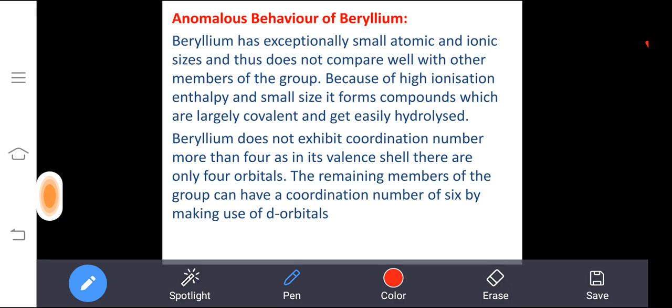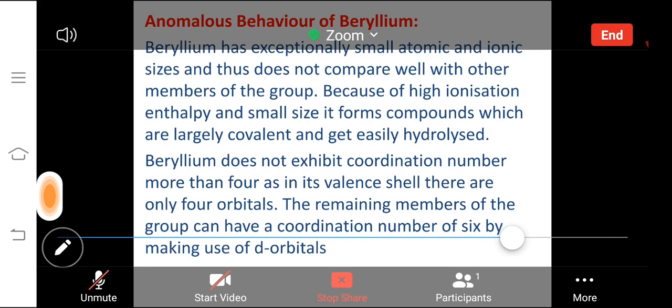The remaining members of the group, means like when you move down the group, magnesium, calcium, strontium, they have the d orbital and their coordination number will be more than 4 because it will use the d orbitals. So that is one more concept.